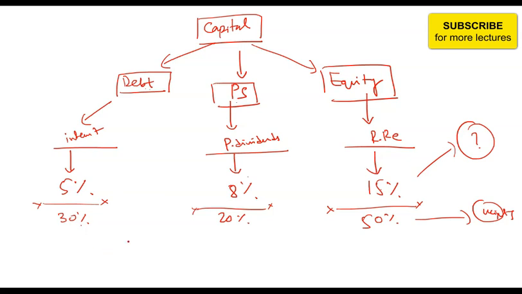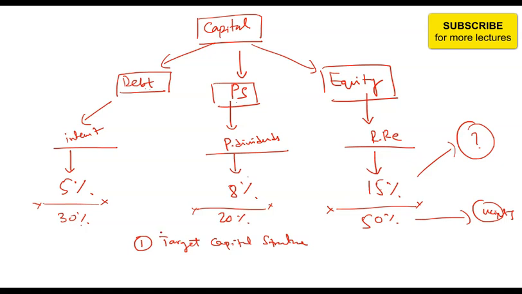Remember two key points. First, you always take the target capital structure, not the current capital structure. So if the current capital structure is, let's say, 30, 20, 50, but the company tells you that in future it will go to 40, 10 and 50, then you should take that as the weights, because your cost of capital is always futuristic.